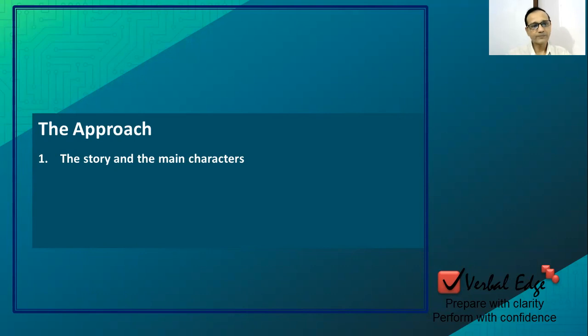So treating that short paragraph as a story means that just like a story has different important characters, events, and there's a particular flow, the similar kind of thing you can expect in a paragraph. The only difference is that these are non-fiction. They're not as interesting as a typical fictional story would be. Still, no paragraph can do without a sequence of events, without some coherence of ideas, right? Whether the topic is interesting or dull, whoever writes it will want at least that when people read it, they can follow a particular thought flow, right? So this is number one.